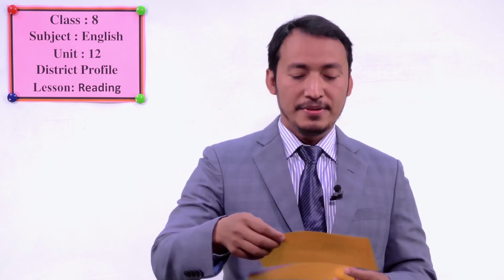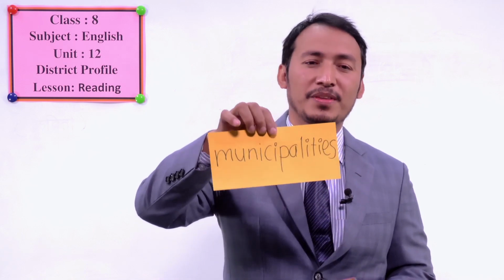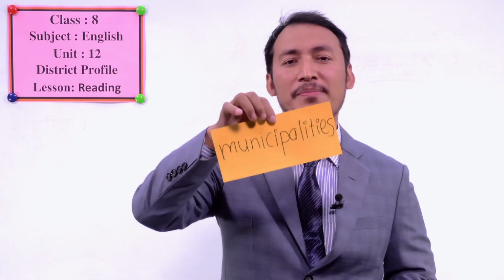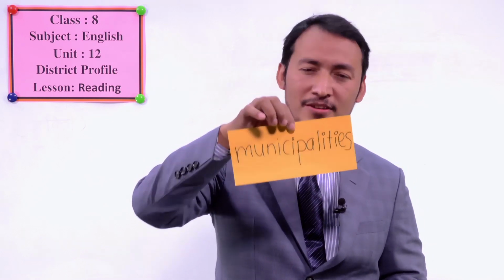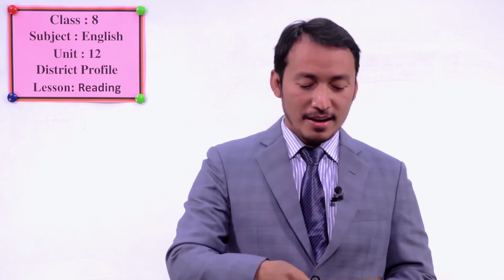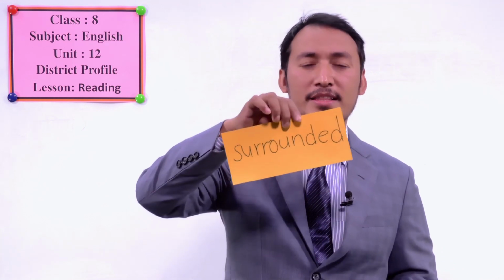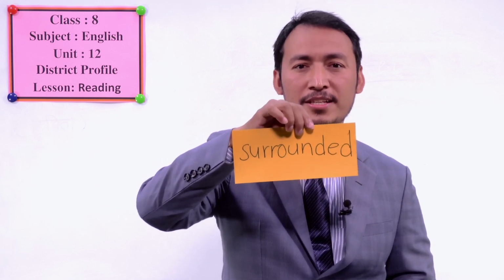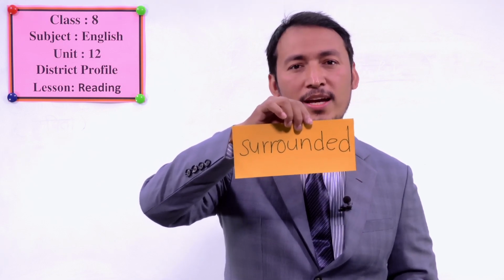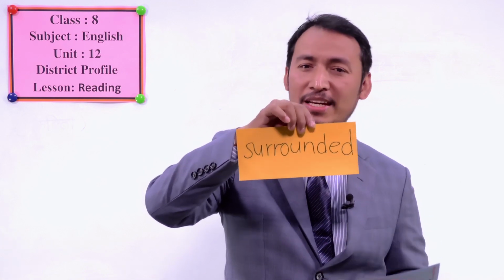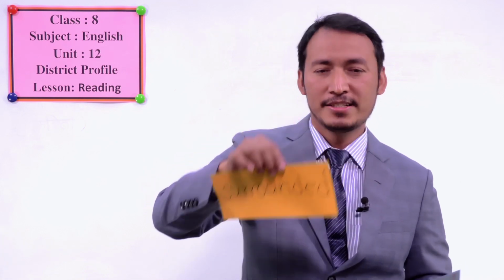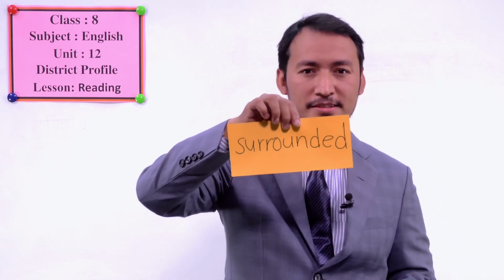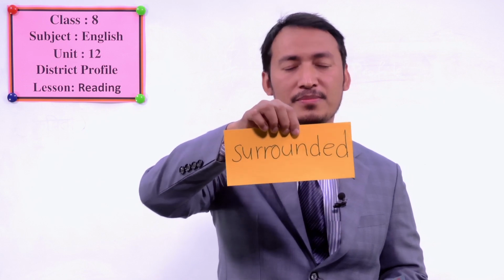Another one we have just pronounced is this word, municipality. This is the plural of municipality. It is municipalities. Okay, students. Another one is this word. You will see there. This is surrounded. Can you say it again? Surrounded. Okay. We will guess the meaning when we are reading. I'll tell you its meaning later. You can just pronounce this one and point it out in your book.